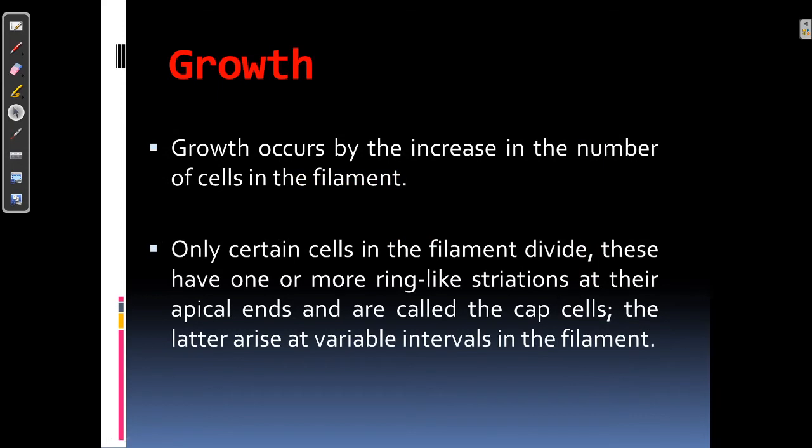Now coming to the growth, Oedogonium shows a very peculiar kind of growth that occurs by an increase in the number of cells in the filament, and it is also a diagnostic feature of this genus. Not all the cells in Oedogonium are able to divide and help in growth. Instead, only those cells which have the ring striations, the cap cells, can undergo division.